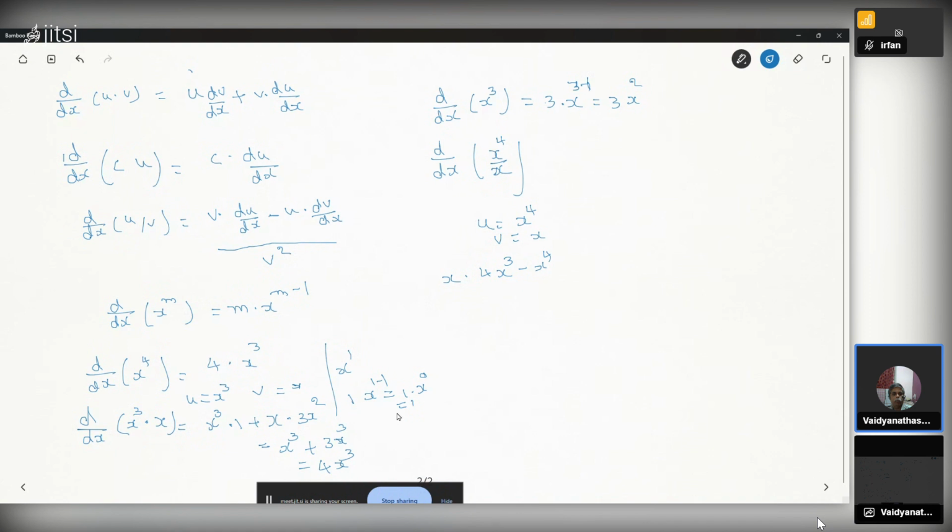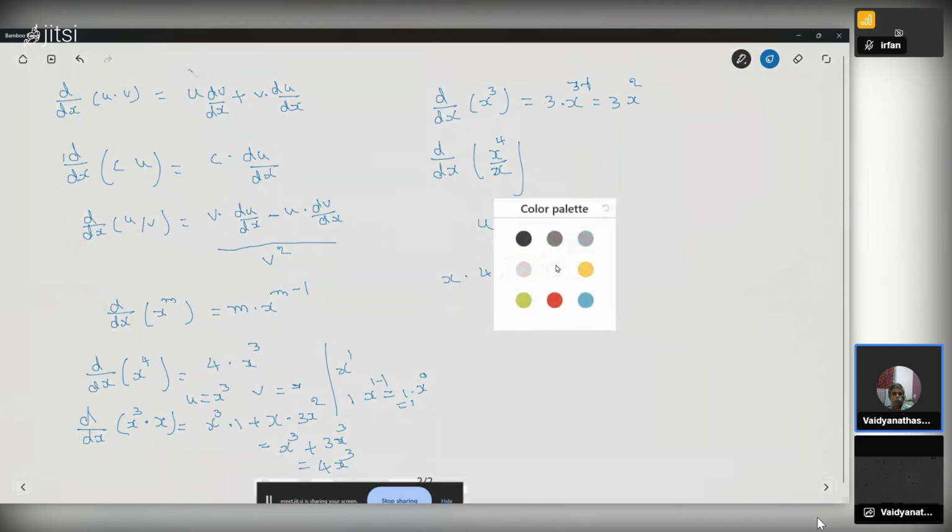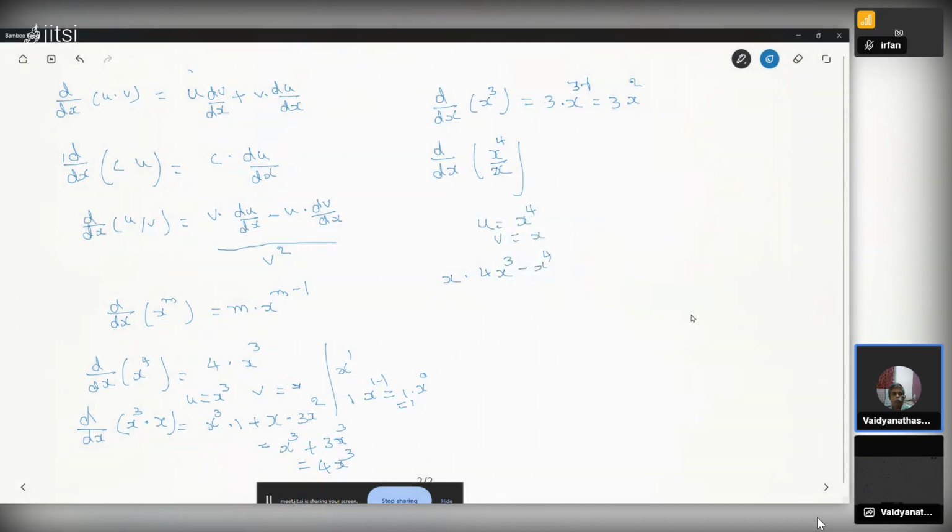I have proved here that x power 0 equals 1. The derivative of x is 1. So x power 4 into 1.